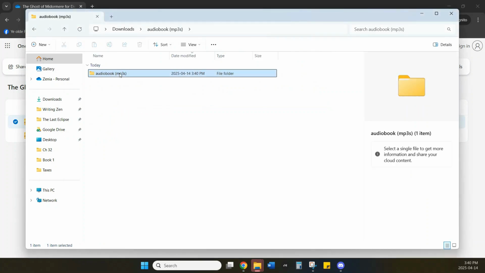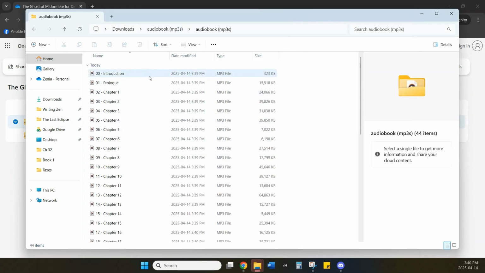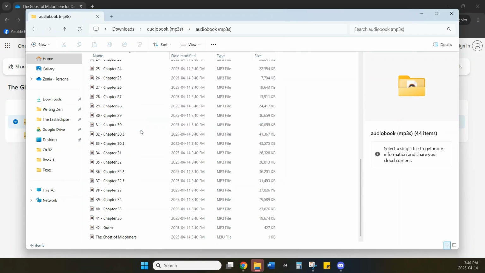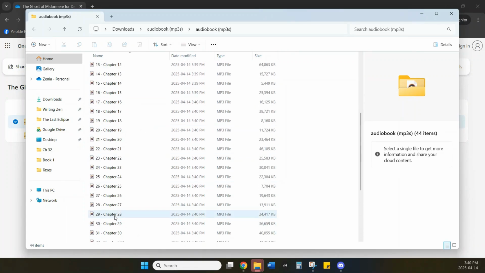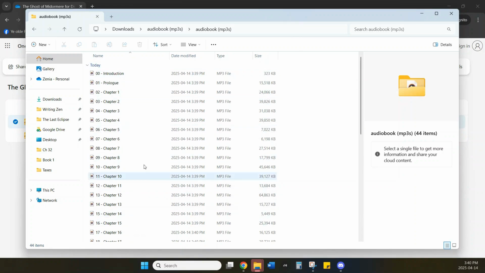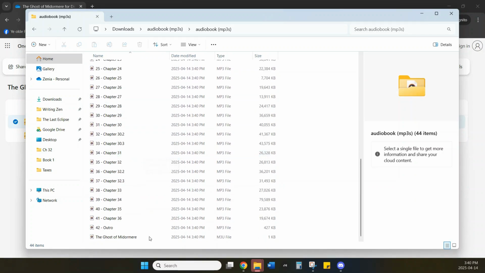We're going to click into it, click through, and you'll see that we have options for everything from the introduction right through to the outro. You can feel free to click through chapter by chapter, but if you want it to automatically go through, there is a file in here called The Ghost of Mittermere, and that is what's called an M3U file, and it will automatically tell your system to play everything in the correct order.